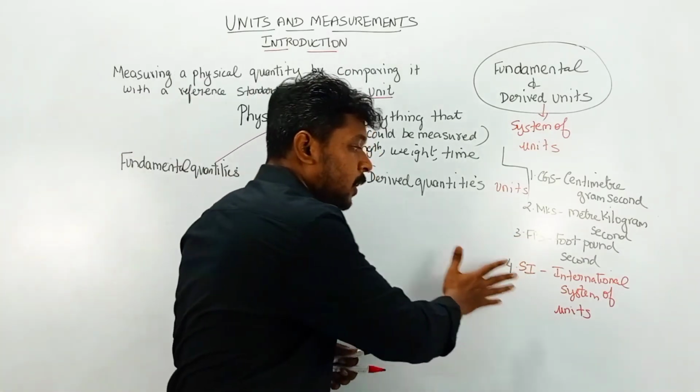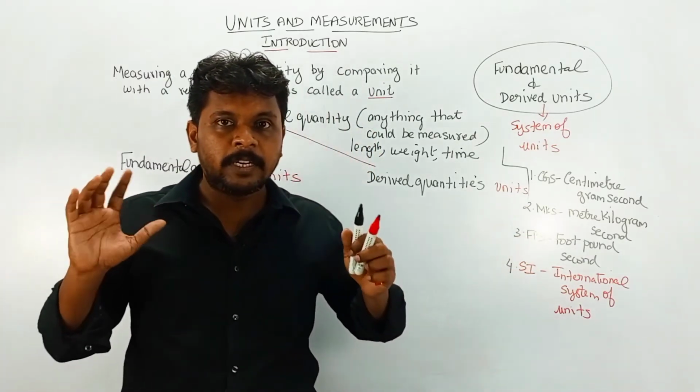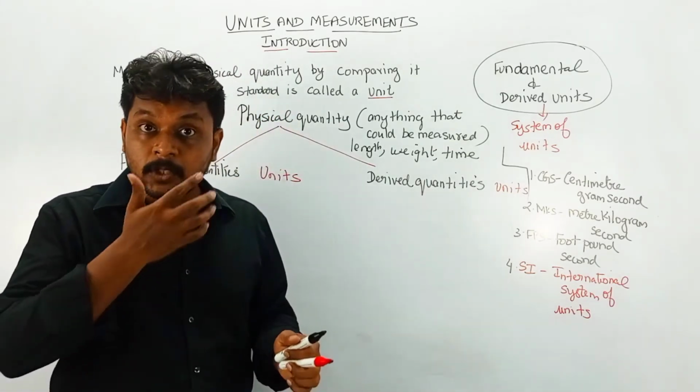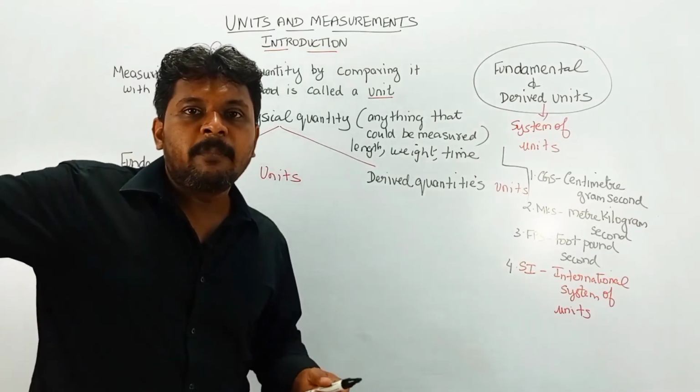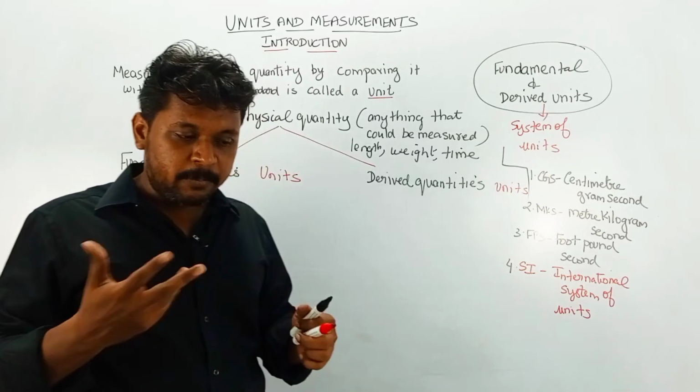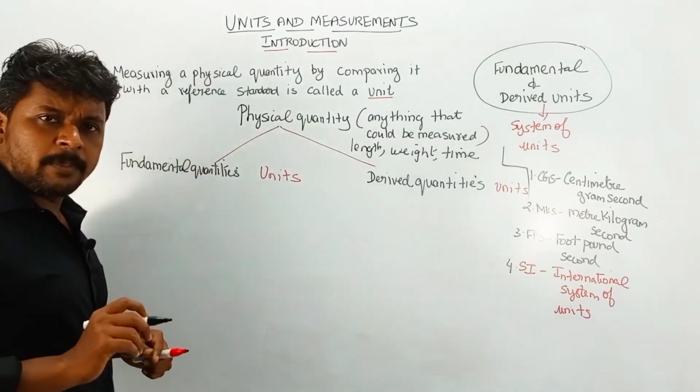In this SI system, the scientists have given us 7 fundamental quantities or base quantities, and all the remaining quantities come from these 7 fundamental quantities. What are those 7 fundamental quantities?